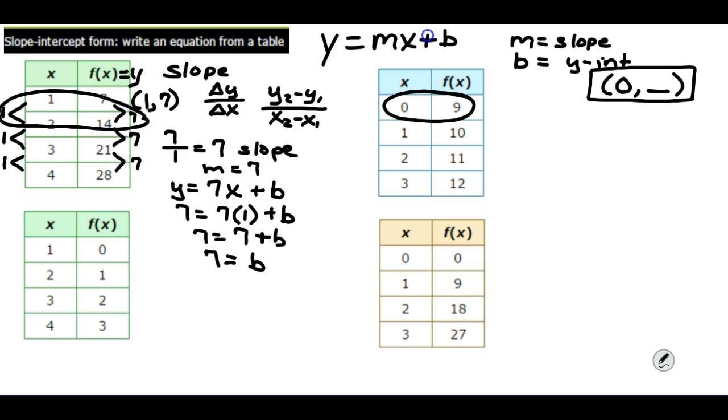And don't be worried if b and m are the same thing. Just trust the math and go where it leads you. And so the equation for this line is y equals m, which is 7, x, plus b, which is 7. And we have our answer for the slope-intercept form of this line that's shown with this table.